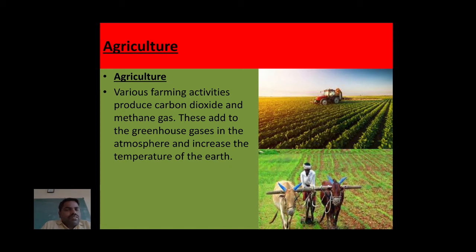Because of these greenhouse gases, the temperature of the earth increases. Carbon dioxide, methane and some other gases lead to an increase in the temperature of the earth.